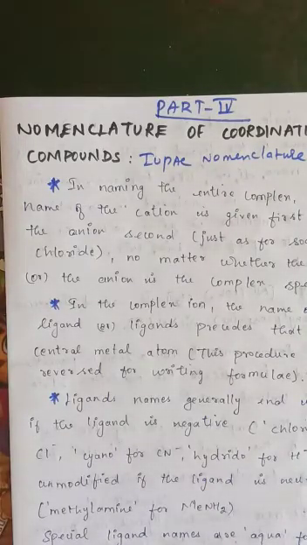Now we are going to see coordination compounds, part 4: the IUPAC nomenclature of coordination compounds. In the last class we have seen the new terminology. What is a central metal ion? What is a ligand? What is coordination number? Oxidation state as well, right? Now, how are we going to give the naming, the IUPAC nomenclature?